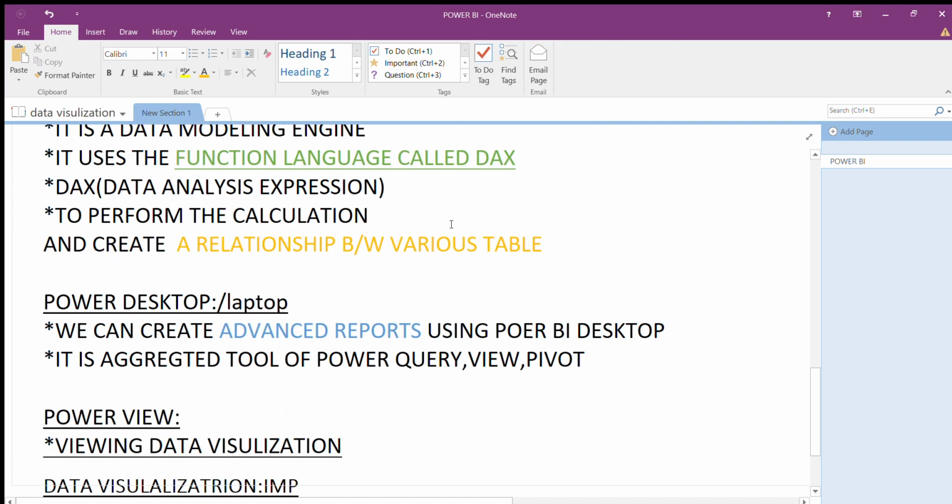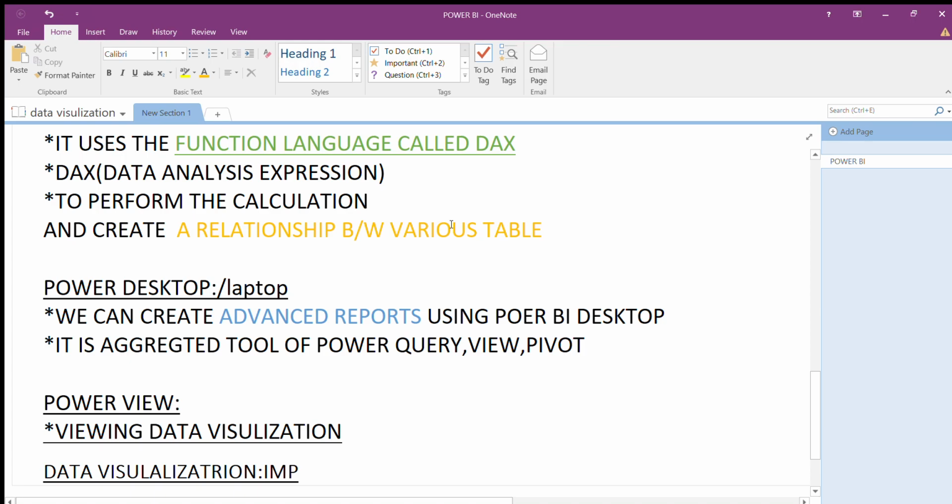Power View, guys. We can see so many data visualization features there. We can view them with our eyes. That is the view. The simple answer is viewing the data visualization, so that's why we use viewing. Power View: what things do we create? We create the dashboard, we create some coloring, some averages, so many things we create in Power BI, guys. What we view, that is Power View.